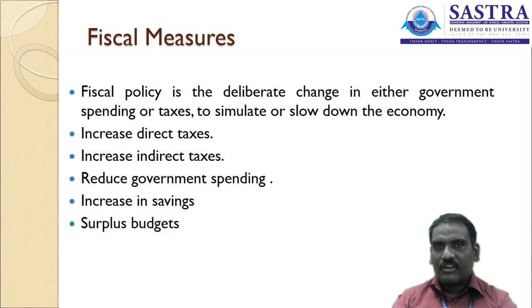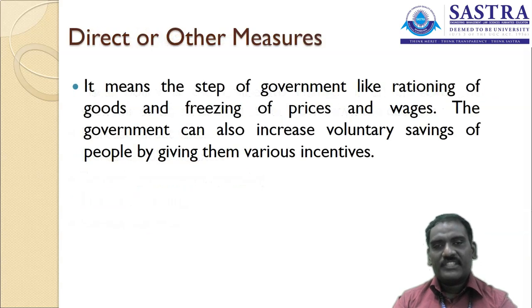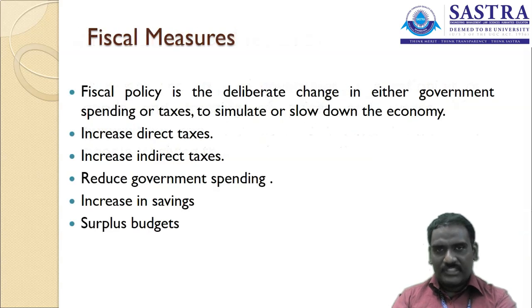So the fiscal policies primarily deal with an increase in direct taxes, an increase in indirect taxes, reduced government spending, increased savings, and surplus budgets. These are the prime parameters included in this fiscal policy.